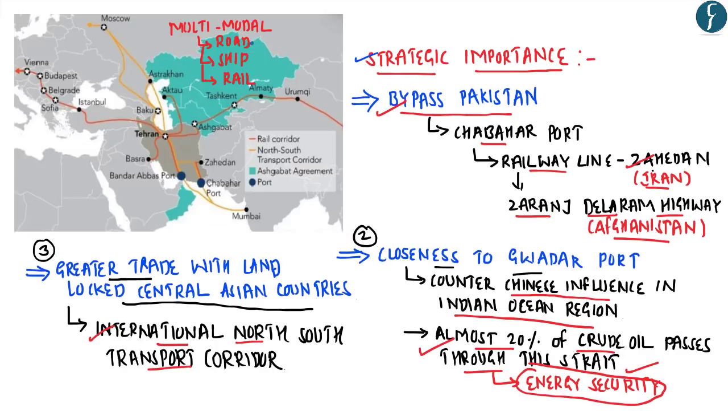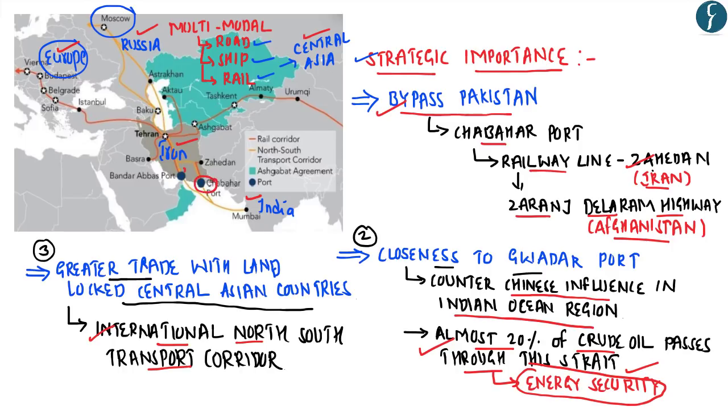The International North-South Transport Corridor is a multi-modal network which seeks to transport goods through a network of roads, ships and railways. Now this particular transport corridor shall be interlinking multiple countries such as Russia, Central Asia, Iran, India as well as Europe. And hence the Chabahar port along with the International North-South Transport Corridor would enable India for its greater economic integration with Central Asian countries, Russia as well as Europe. And hence in this particular context, this particular port becomes extremely important from India's perspective.